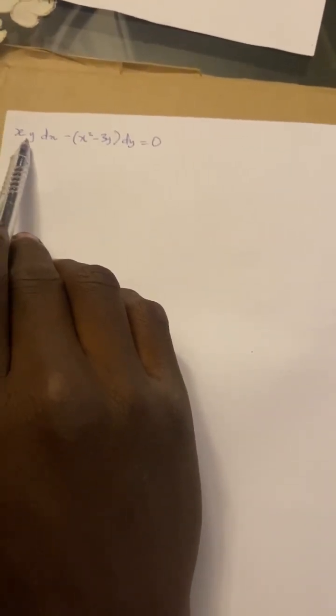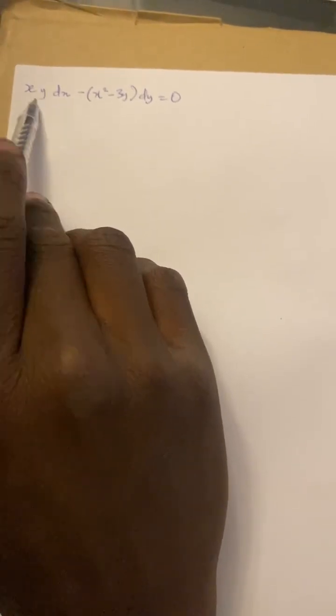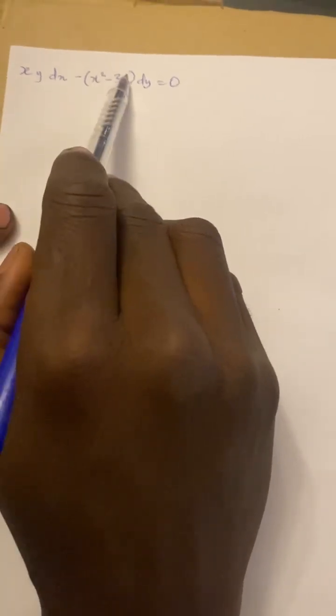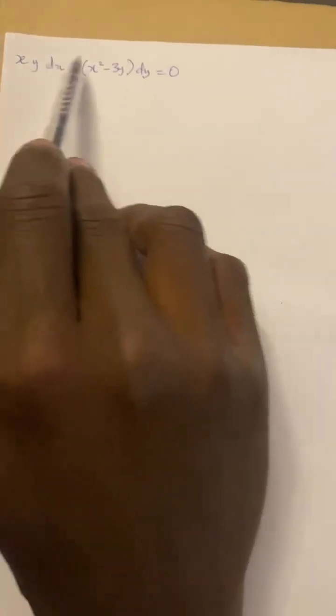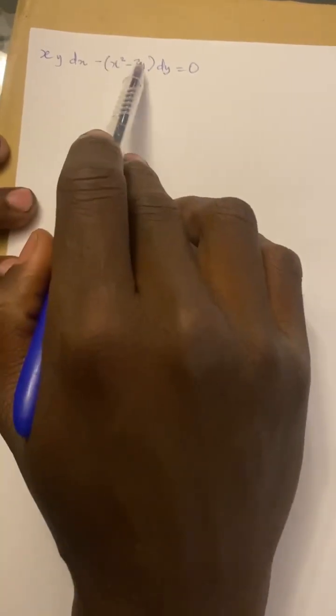Now if you check this, xy dx minus (x squared minus 3y) dy. This equation is not a homogeneous equation because the power of x here is 1 and the power of y is 1, combined to be power 2. Here the power of x is 2, but here the power of y is 1. If it is homogeneous, they're supposed to have 2, 2, 2. So since it is not homogeneous, let's check if it is exact.